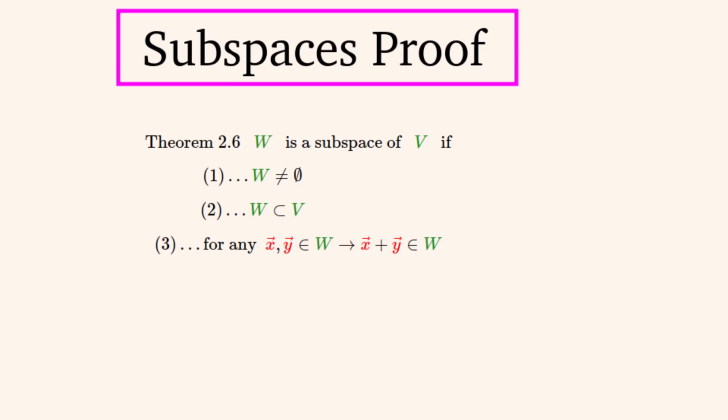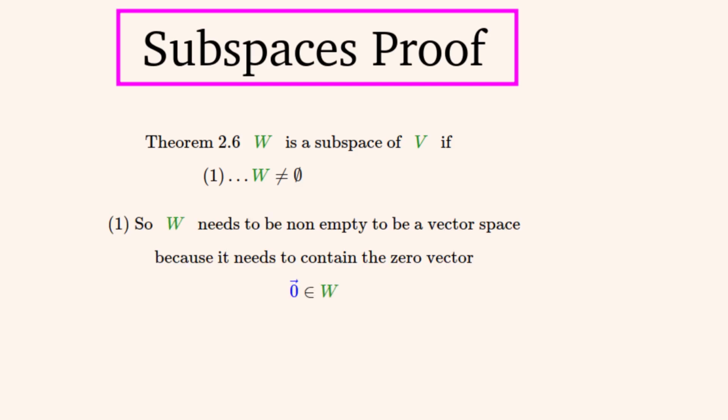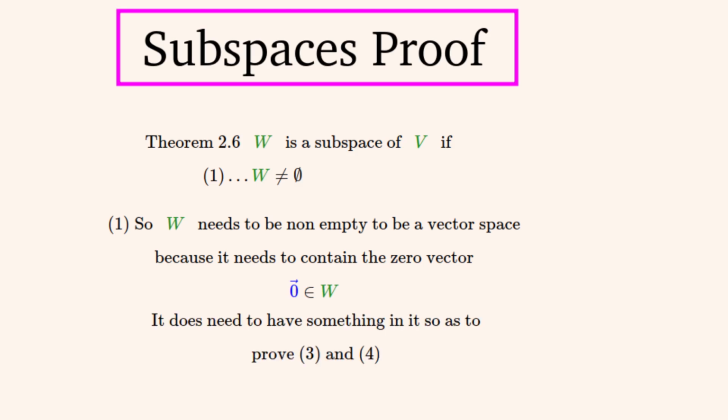You can see here that W must contain at least one vector that it can add to itself. If it contains more than one vector, then it has an infinite amount of vectors, which makes it more interesting. And this statement is the second axiom, and W needs at least one element to satisfy this too. So now to look at the first point, that W can't be the empty set, represented by phi here. It can be represented by empty brackets too. It turns out that it must at least contain the zero vector, which we'll prove later, so it must be non-empty for this condition too. And it needs something in it to do points 3 and 4 and a lot of the axioms that we'll be proving.